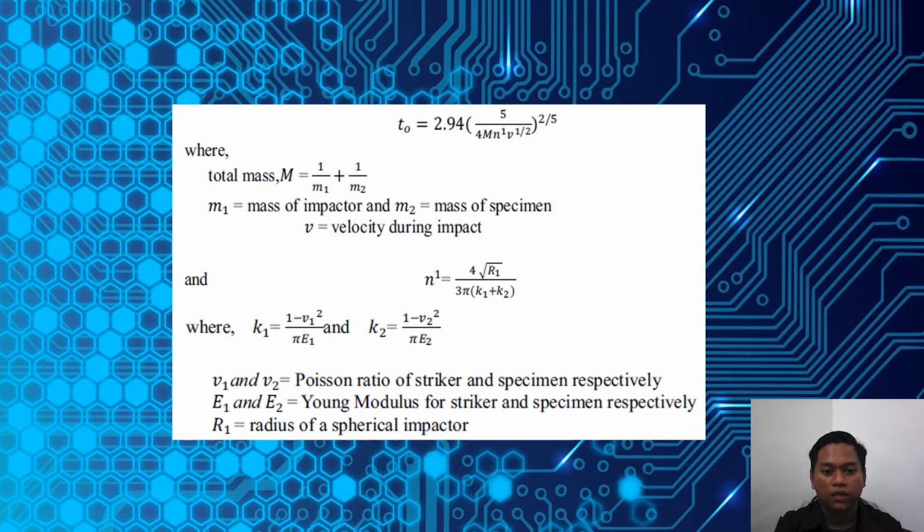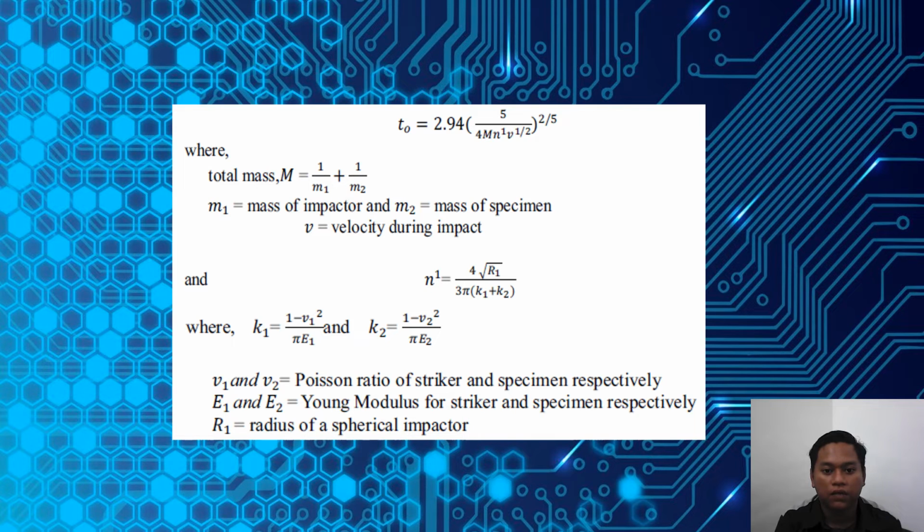The m is the total mass, equal to 1 over m1, where m1 refers to the mass of the impactor, plus 1 over m2, which is the mass of the specimen.